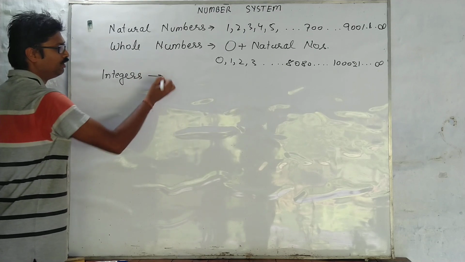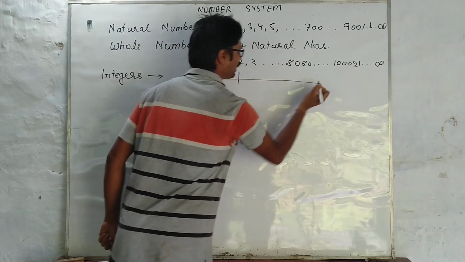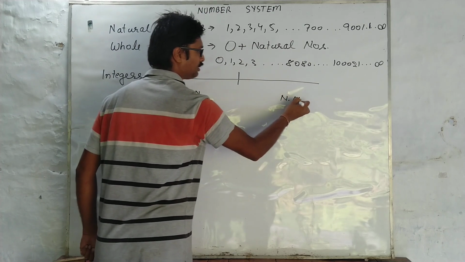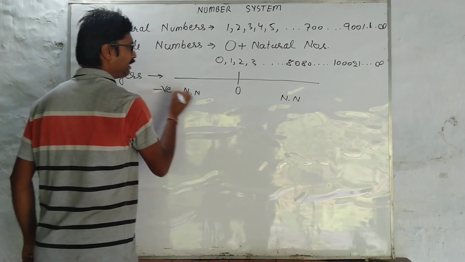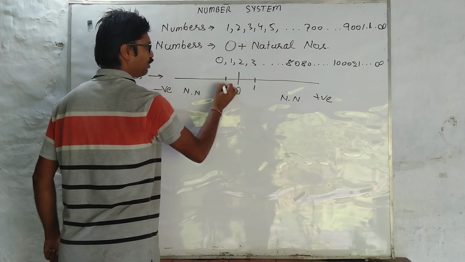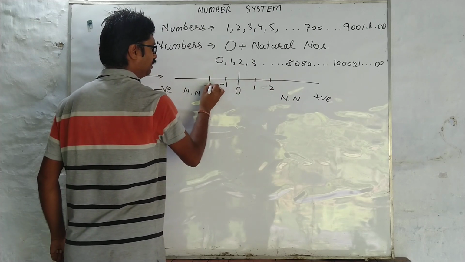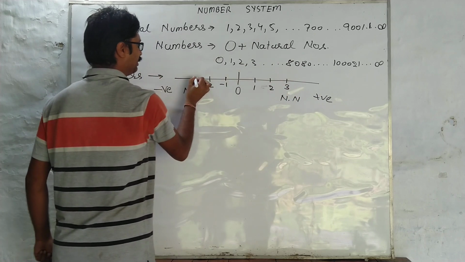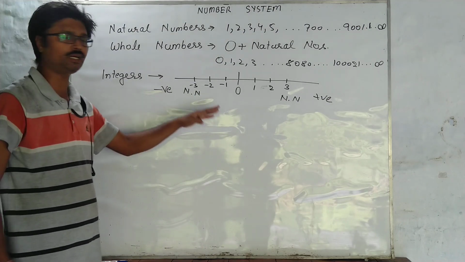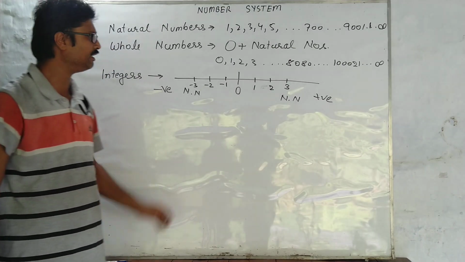Integers are those numbers which are on either side of the number line। Now what exactly is a number line? A number line is like this: natural numbers, whole numbers। The only difference is this is negative and this is positive, which means 1 would be positive, this one would be minus 1, this is 2, this one would be minus 2, this one would be 3, this one would be minus 3। So check this out। So integers are those numbers which can be represented on a number line। That is it।